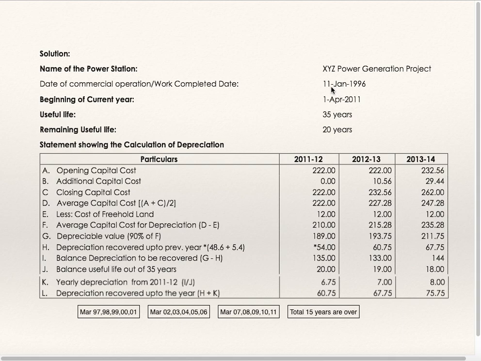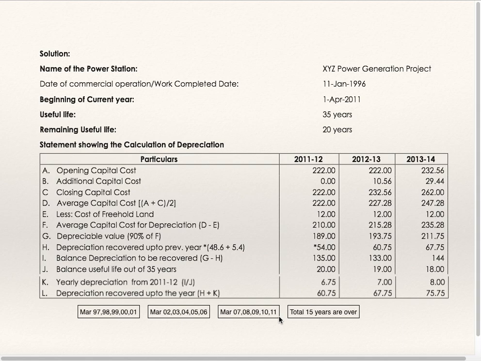Work completed date is 11 Jan 96. So first year is getting over on March 97, only for a few months, but you are supposed to consider this also. 98, 99, 2000, 2001, this is 5 years. Then 2, 3, 4, 5, 6, 5 years. 7, 8, 9, 10 and 11.